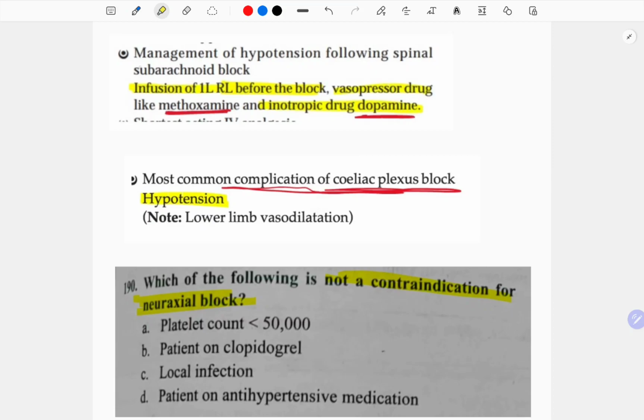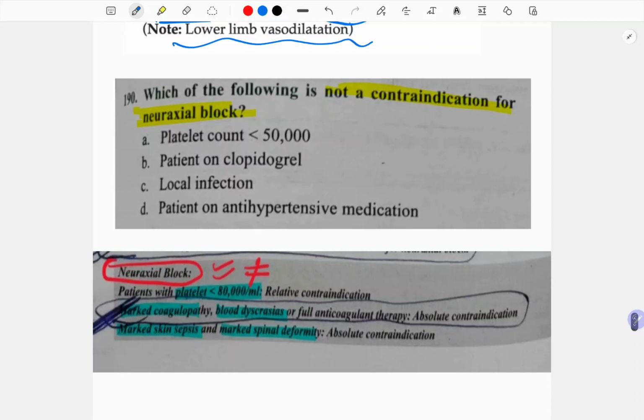Management of hypotension following spinal subarachnoid block is infusion of 1 liter of ringer lactate before the block. Okay, for hypotension, vasopressor drugs like methoxamine and inotropic drugs like dopamine. Most common complication of celiac plexus block is hypotension. It causes vasodilation of the lower limb.